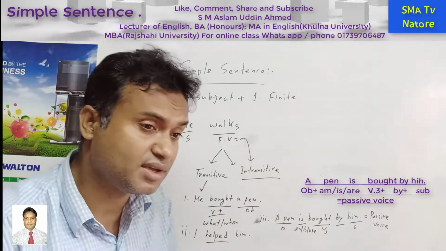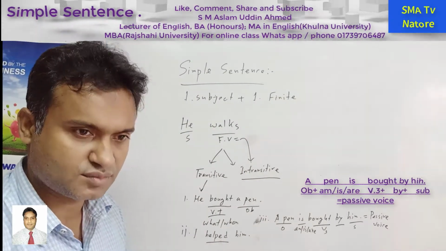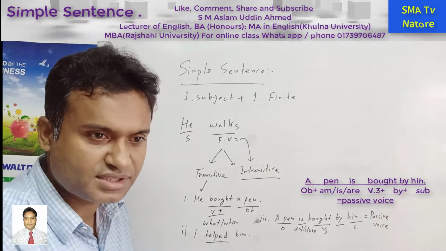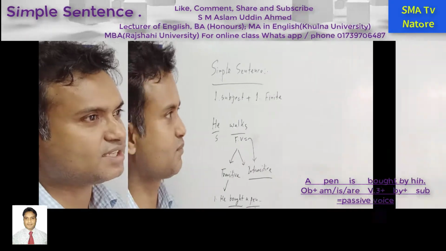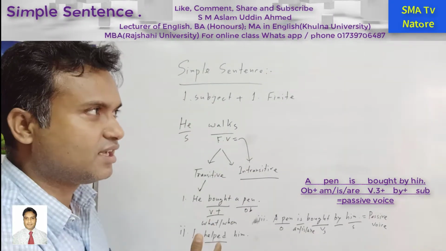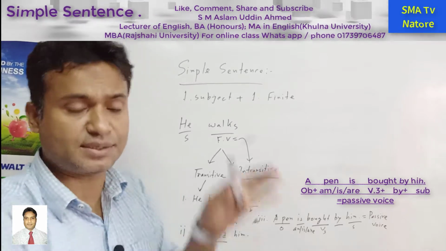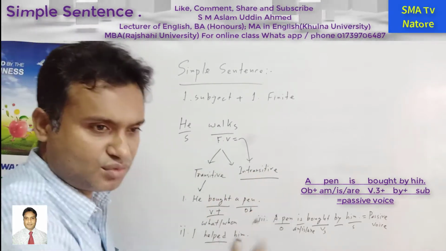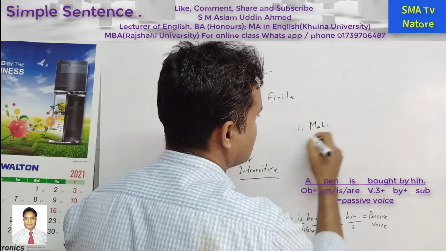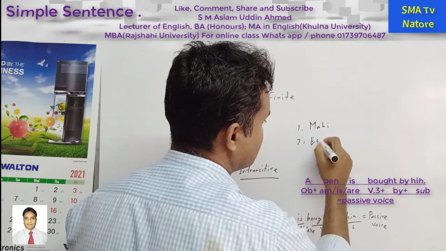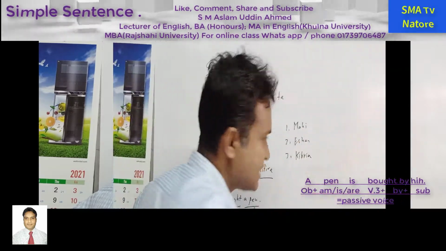So what is the meaning of include? In the list. What is the meaning of list? Okay, for example, this is the serial. I have written the law, the method, the principle. In that principle, I am writing down your names. For example, one is Mahi, two is Ishan, three is Han. This is the list.